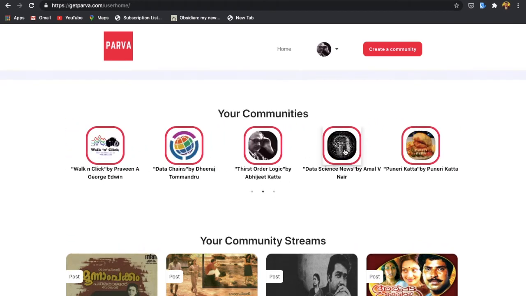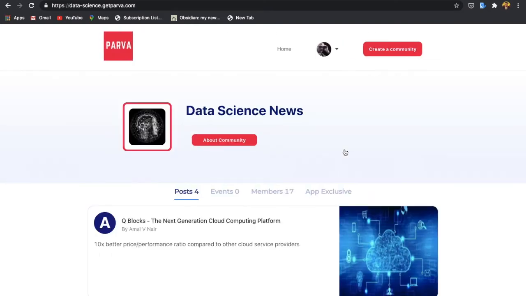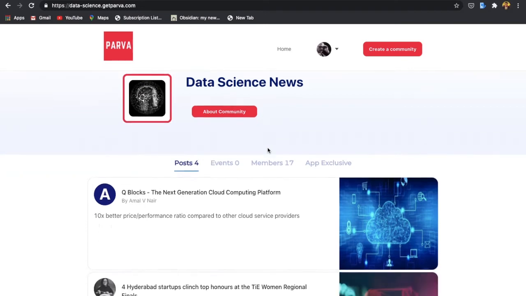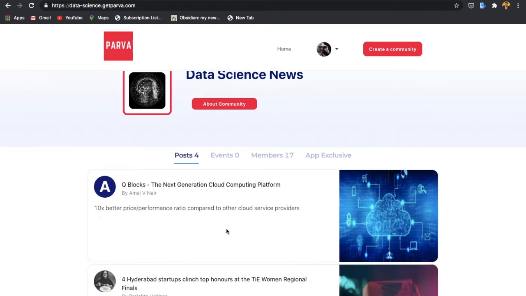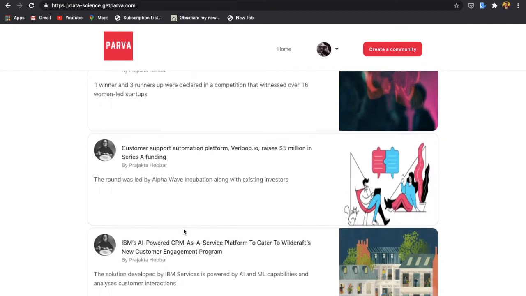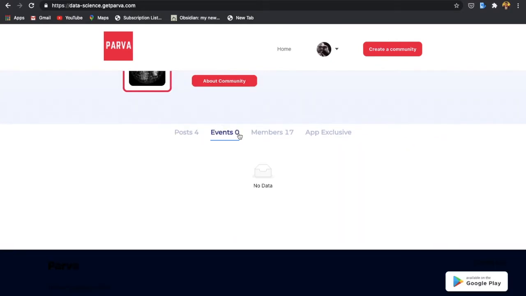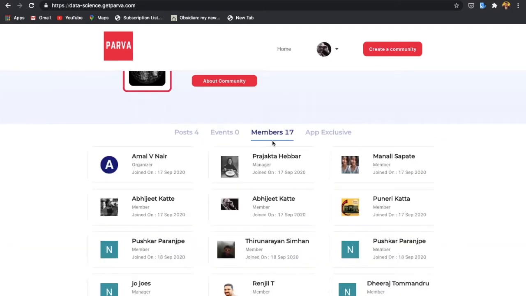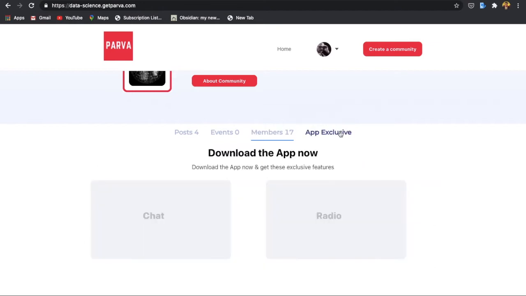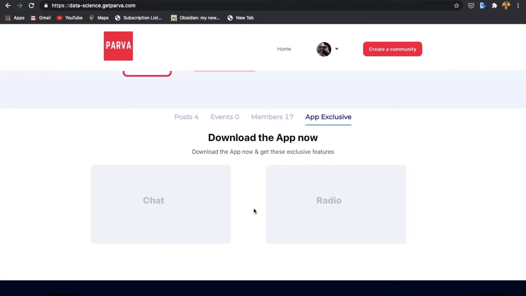So let's check out how a community looks. This is what we call a community homepage. A community homepage is where all the activities related to a community are basically hosted. There are several sections called posts, where you can access all the posts that are produced by a community, the events, the members, check out all the members, and some features are exclusive to the app.